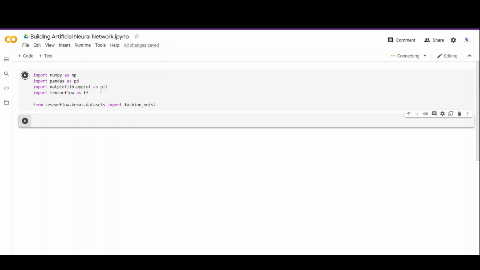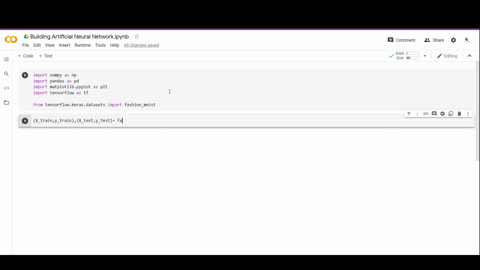So the first command you will run on Google Colab will take time since it's connecting to your local machine. So next we are going to save the dataset into a training set and test set, and for that we are going to do tuple unpacking. So x_train, y_train, and then x_test, y_test, and then we call fashion_mnist.load_data to load the dataset.